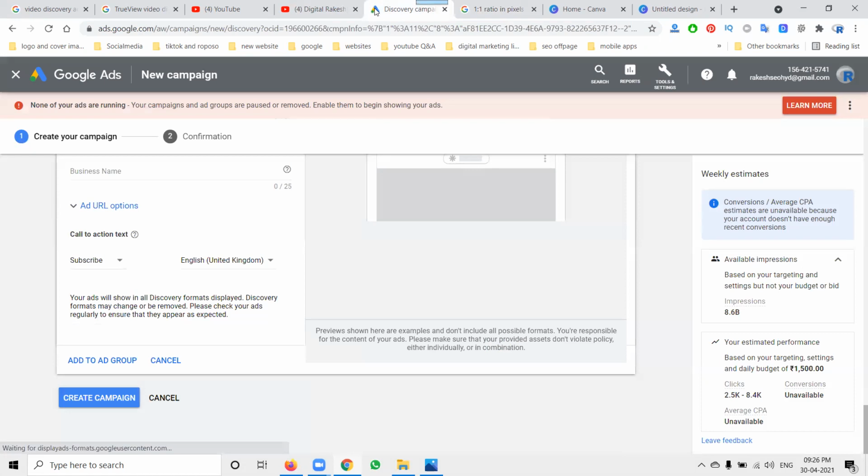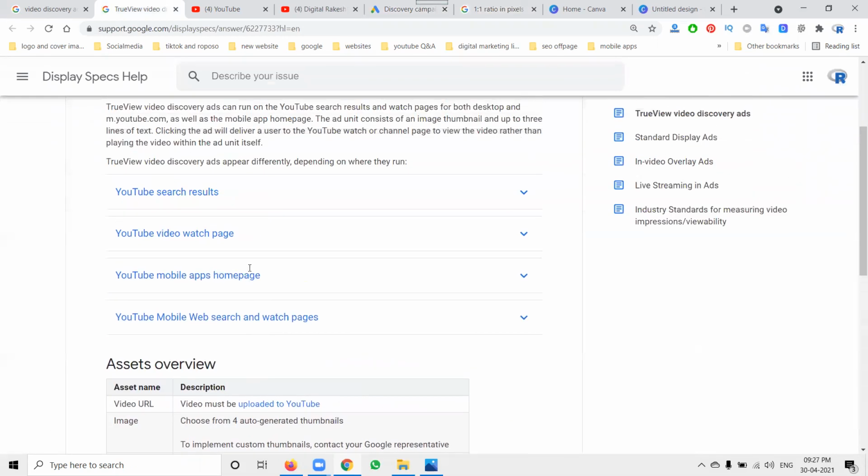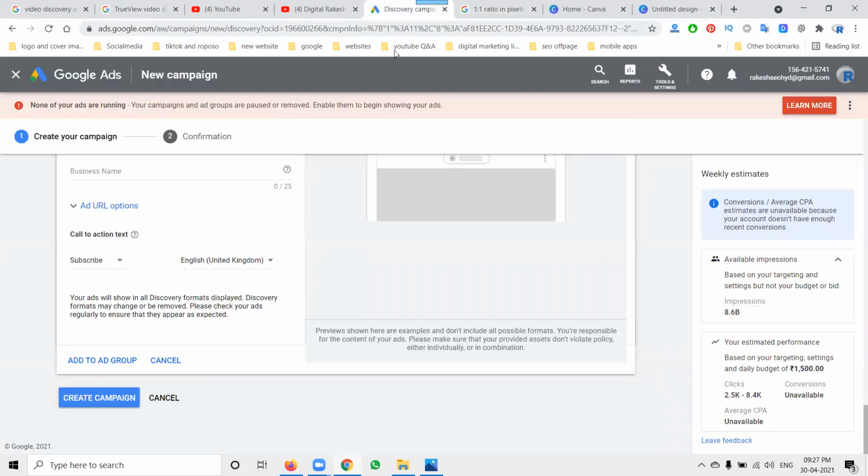This option is given for a YouTube channel to create a Discover ad on the YouTube homepage. The ad can run on YouTube search results and the watch page, on both desktop and m.youtube.com. The mobile app homepage will also show this Discovery ad.